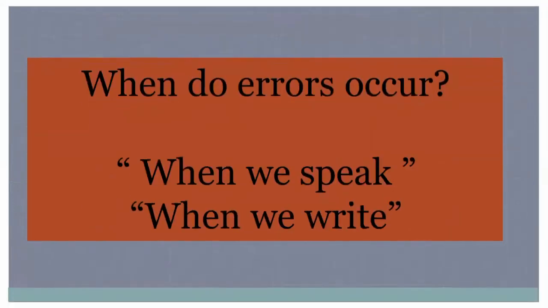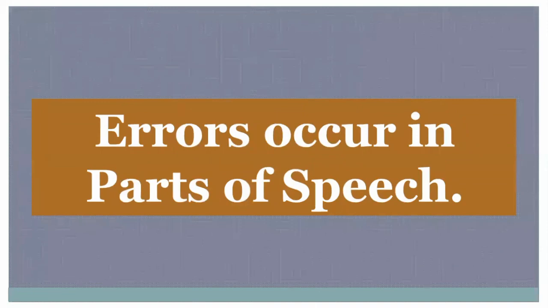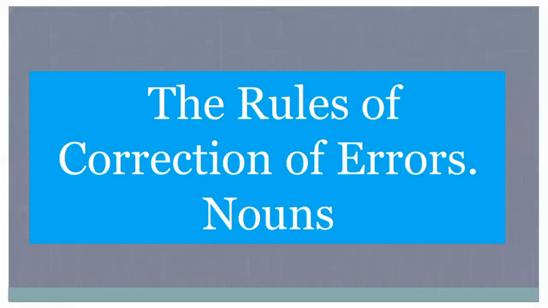And when do errors occur? Errors occur when we speak and when we write. It means that errors occur in parts of speech. And parts of speech are noun, adverb, pronoun, adjective, verb, preposition, conjunction, interjection, and article. And the rules of correction of errors in nouns.